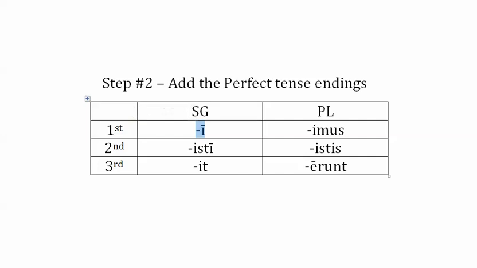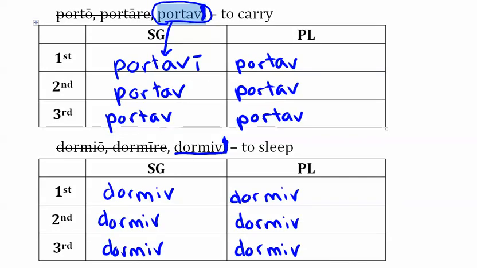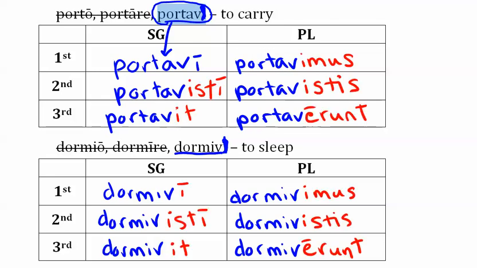The dictionary definition, just like in present tense, is also the first person singular. So really, if you have the dictionary definition, you already have the first form and you only need to come up with the other 5. So now I'm going to add the endings in a second color.